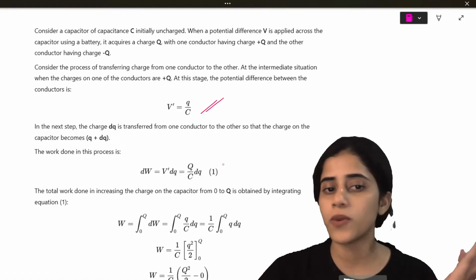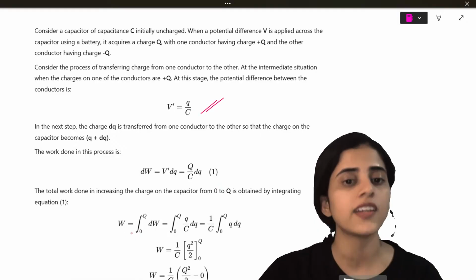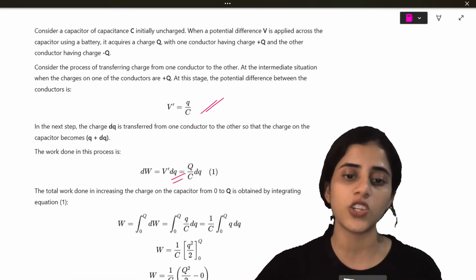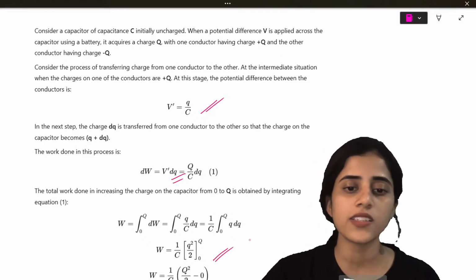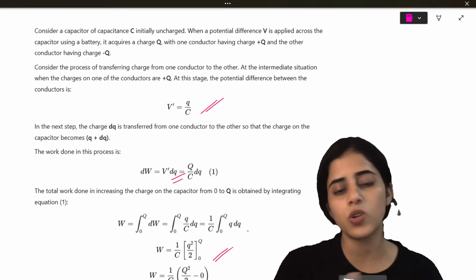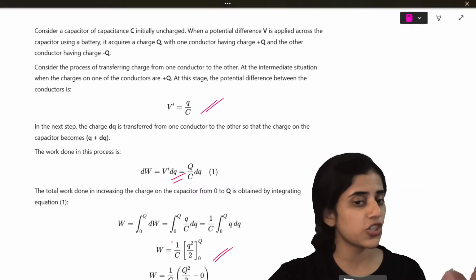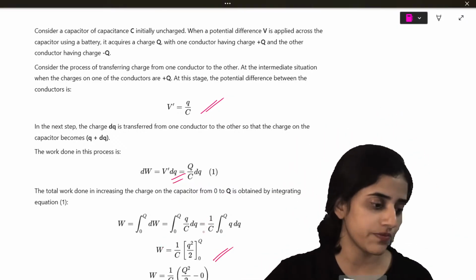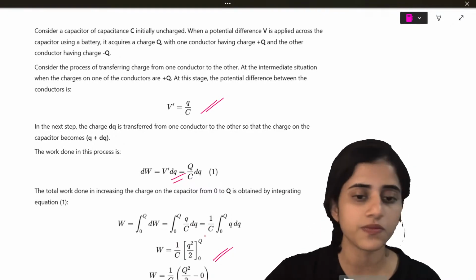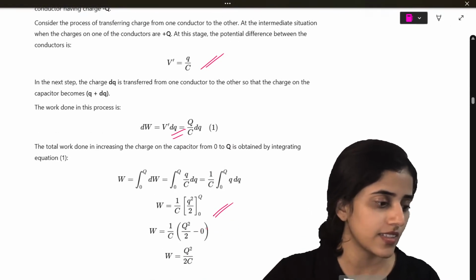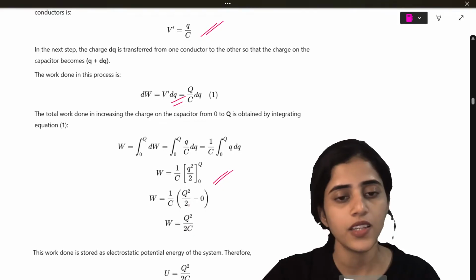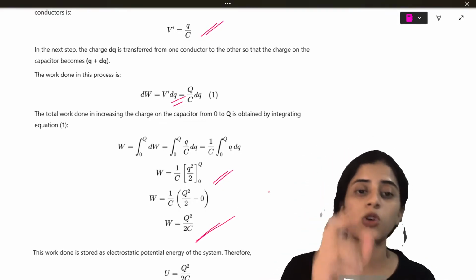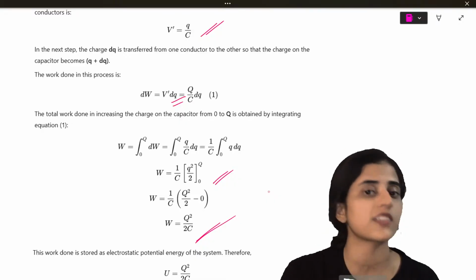So what is V? Q by C? So many times we've discussed that. Now what we're going to do is work done. Work done is V times dq. So I will just do all the math. You will get this. Now work done is from initially 0 to a charge Q. That is why 0 to Q. So when you solve it, you will get W is equal to Q square by 2C. I want you all to take the PDF and solve. All the steps are there.